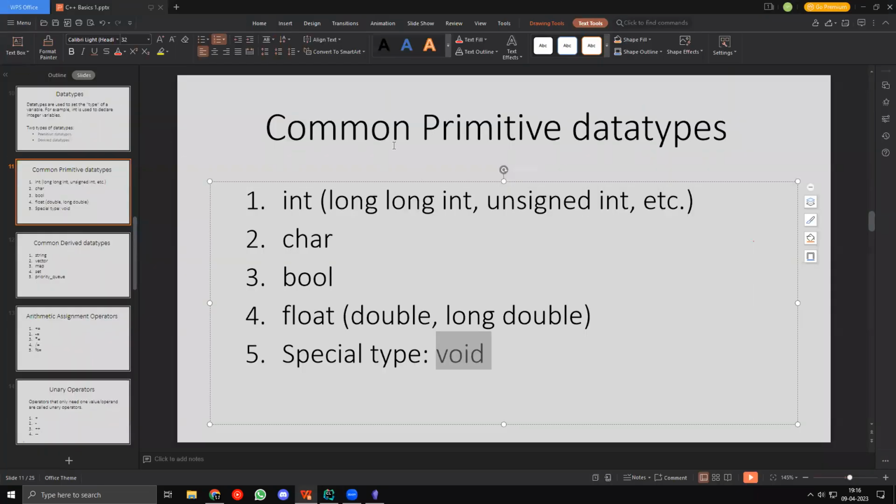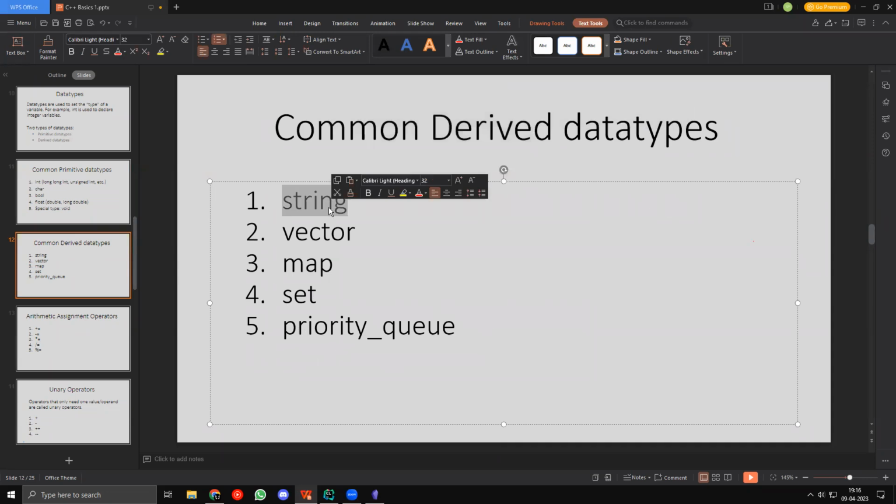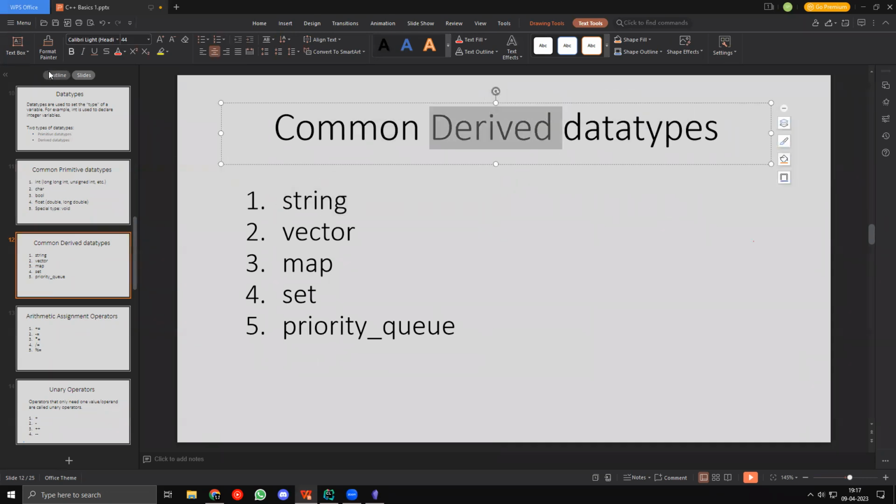Because actually string is not a primitive data type. If you go here, you'll see that string is actually a derived data type. String is derived from characters, right? So technically string is not a primitive data type.